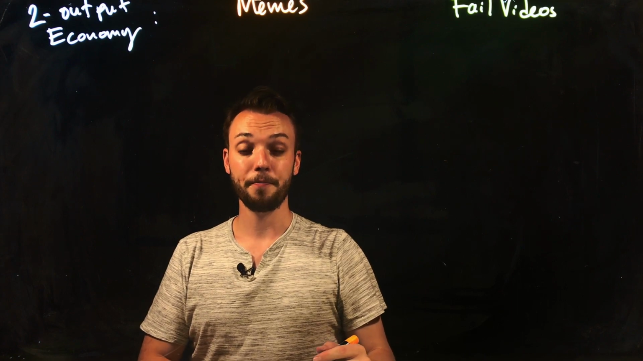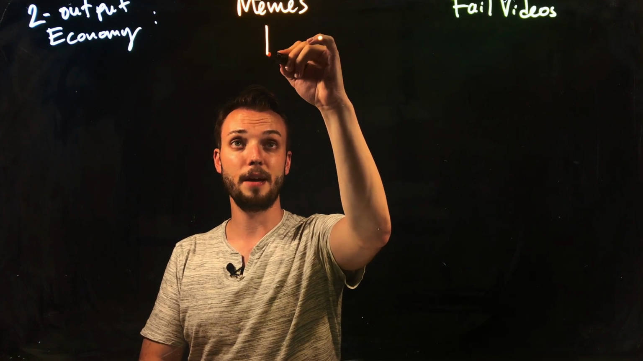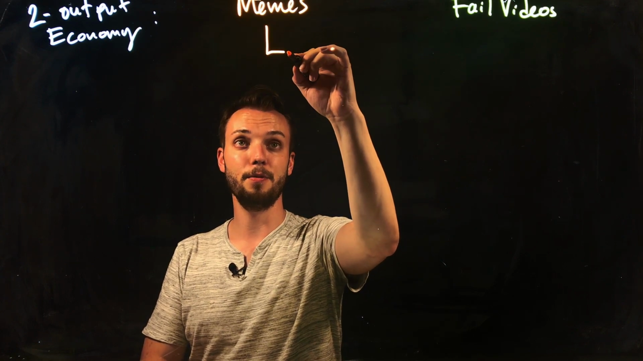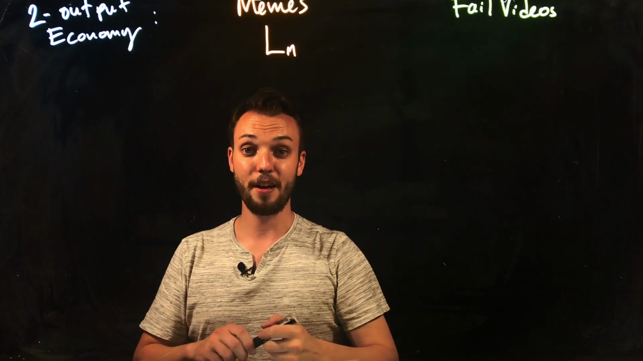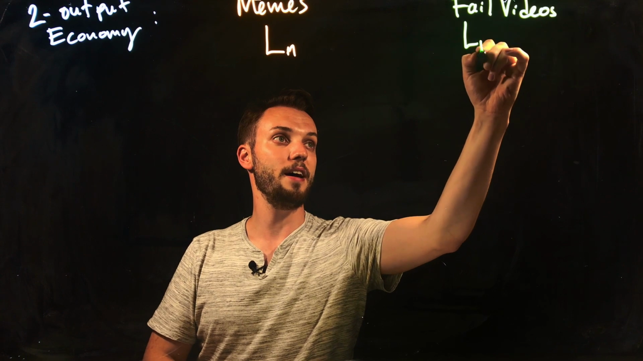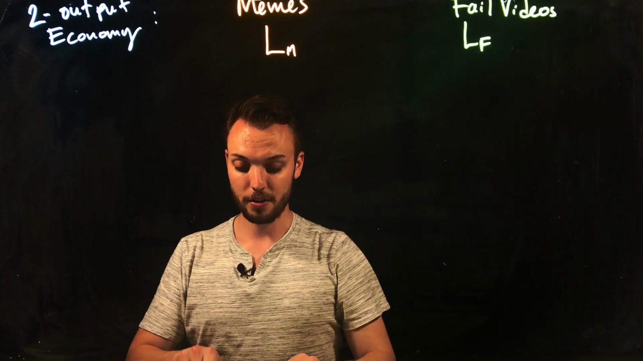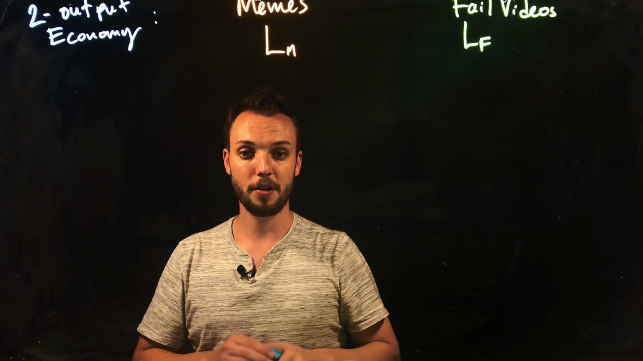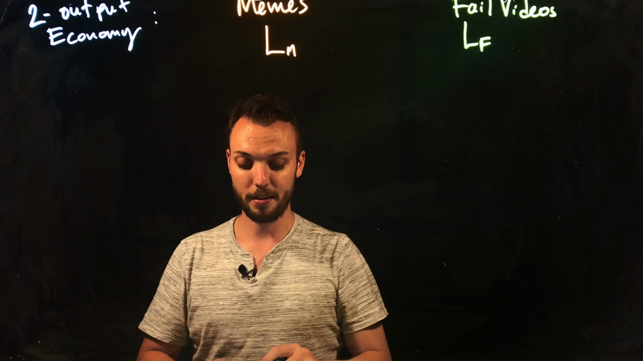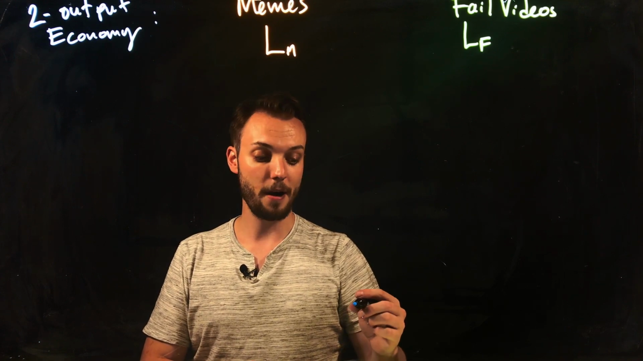So I'm going to say that the amount of labor hours that go into making memes, I'm going to denote LM, and the amount of labor hours that go into making fail videos, I'm going to denote LF. Okay, just the number of hours. And I'm going to assume that there's only a certain number of labor hours that the economy can employ. And I'm just going to call that number of hours L.